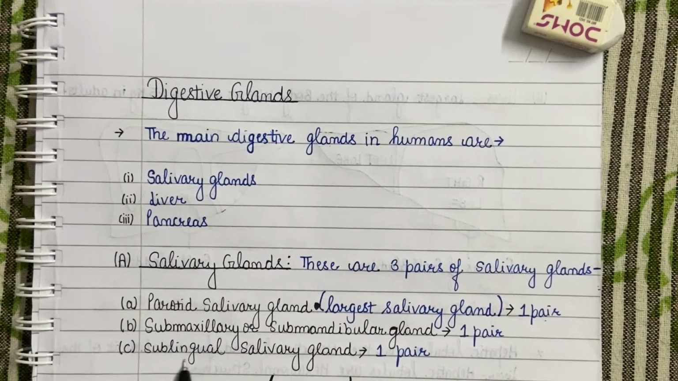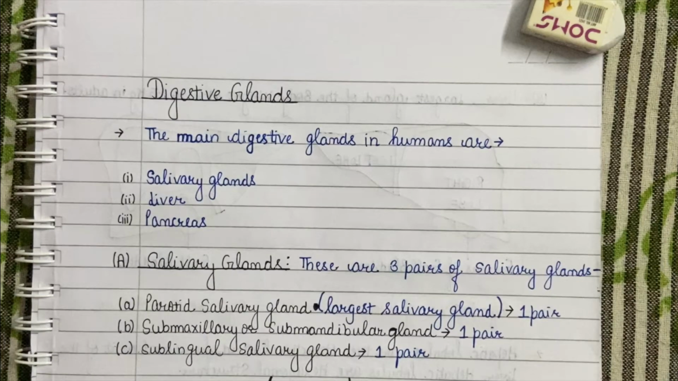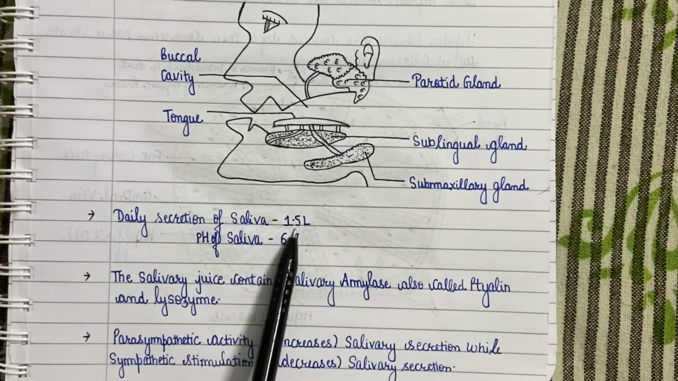Sublingual salivary gland. There are two sublingual salivary glands also situated outside the buccal cavity at the floor of the buccal cavity below the tongue. These are the smallest salivary glands in the humans. All these salivary glands secrete salivary juice or saliva in the buccal cavity.